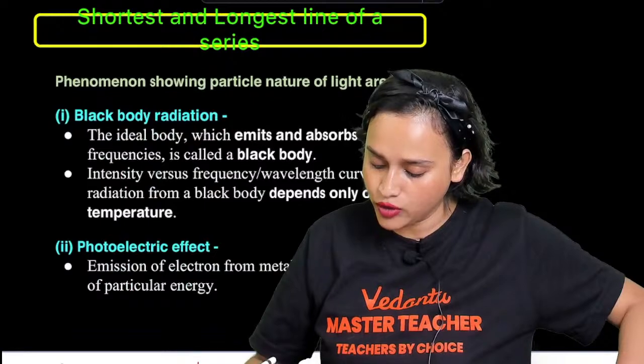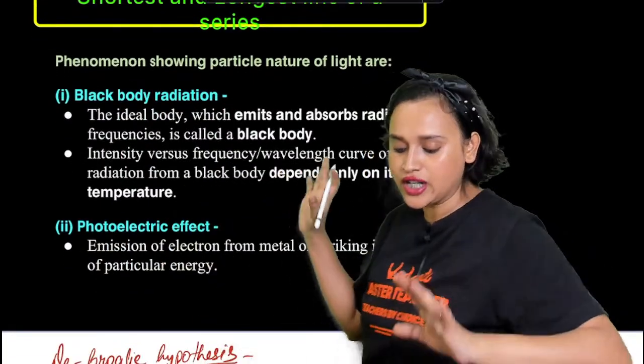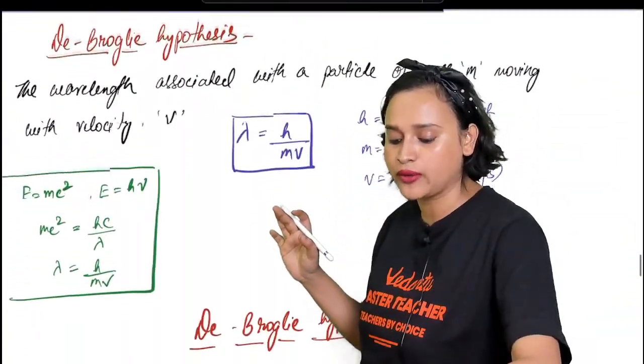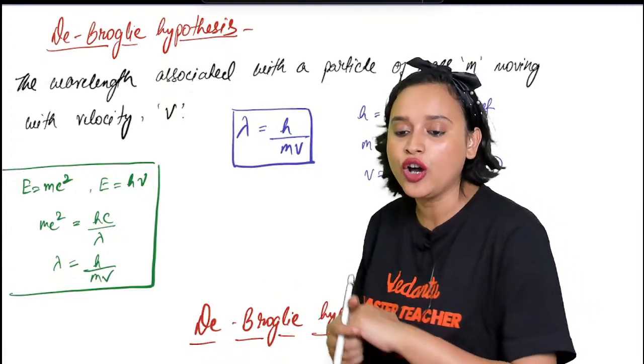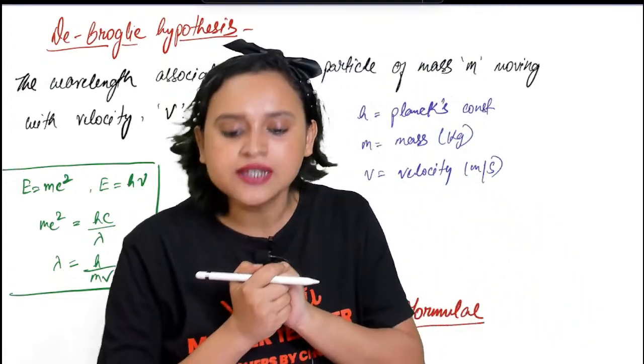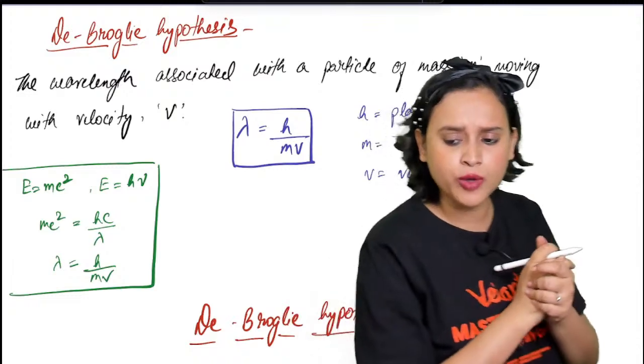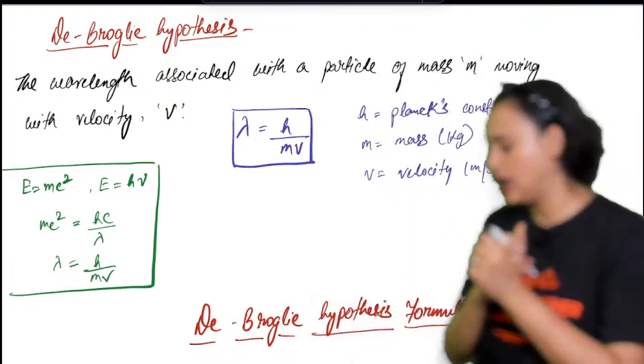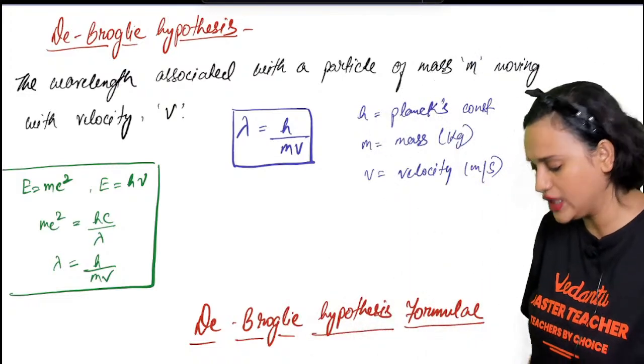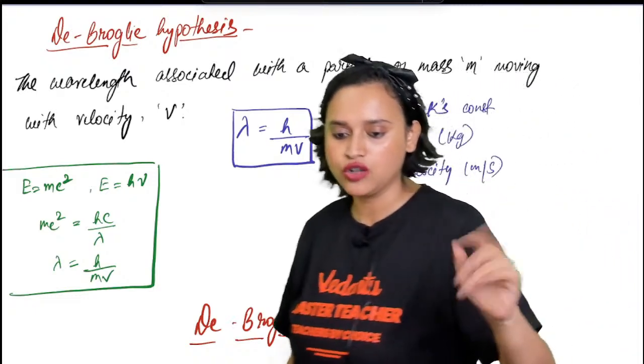Moving on. Black body radiation we are done with. Photoelectric effect we are done with. Quickly let's move on to de Broglie. Bohr's principle, Hund's rule, and Pauli's exclusion principle will come. We will study all those, don't worry about it.